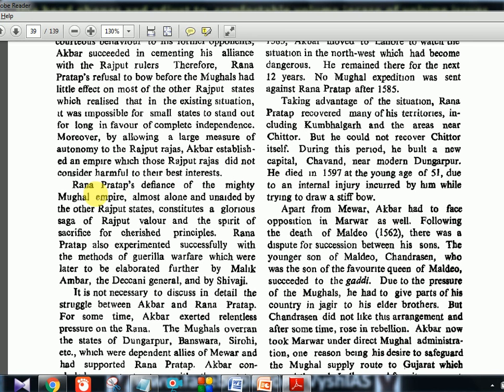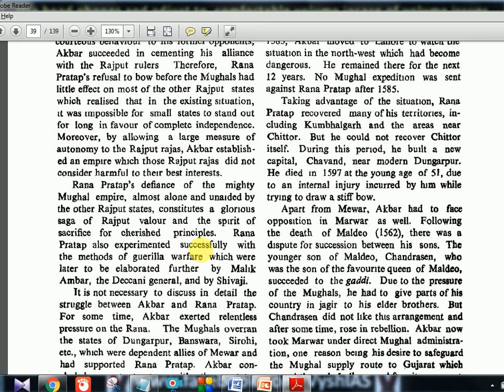Now, Rana Pratap's defiance of the mighty Mughal empire, almost alone and unaided by other Rajput states, constitutes a glorious saga of Rajput valor and the spirit of sacrifice for cherished principles. Rana Pratap also experimented successfully with the methods of guerrilla warfare, which were later to be elaborated further by Malik Ambar, the Deccani general, and by Shivaji. So later in the 16th century, Shivaji will come, and this Malik Ambar will come.